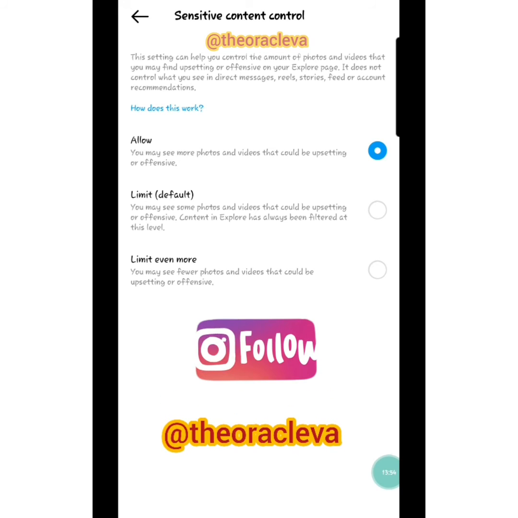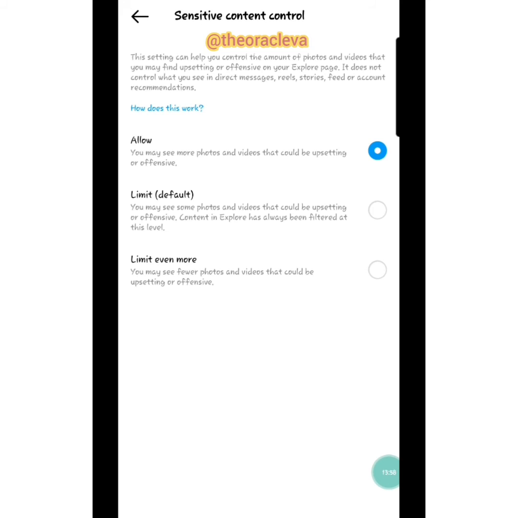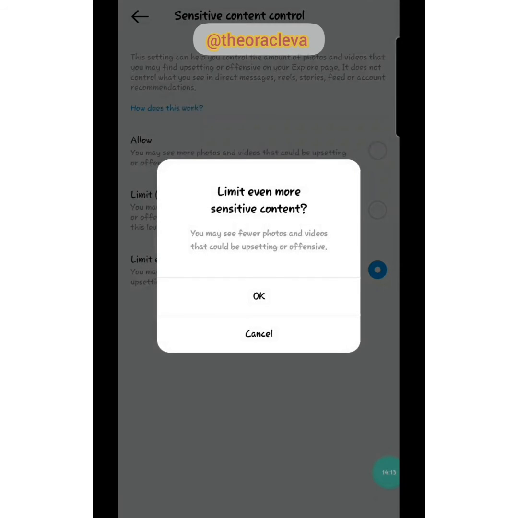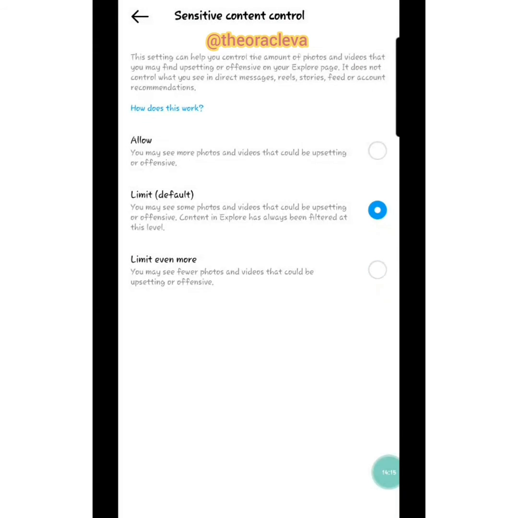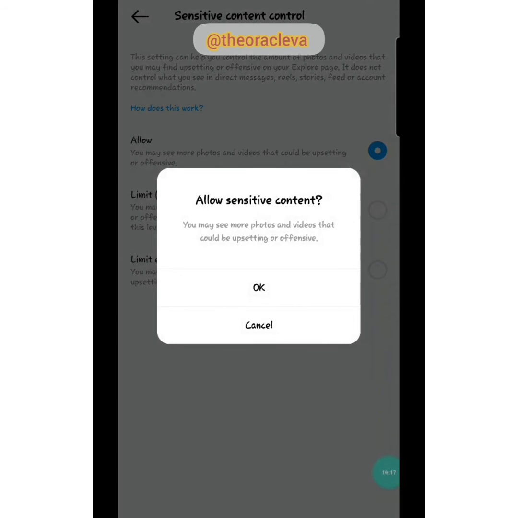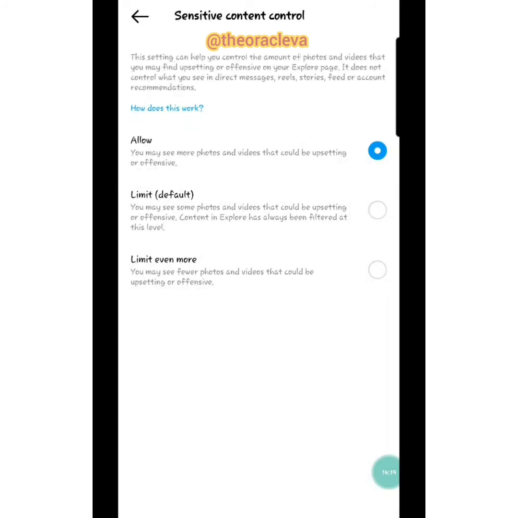Now you can limit even further. It's like a three-grade kind of thing. Grade 1 is you allow. Grade 2, intermediate, you limit some. Grade 3 is some serious limiting, so you see fewer upsetting things. That's for people that want to do it. So you can choose any one you like and click OK. For me, I am fine with allowing sensitive content. So allow it, please.